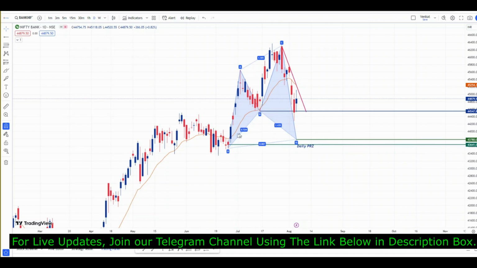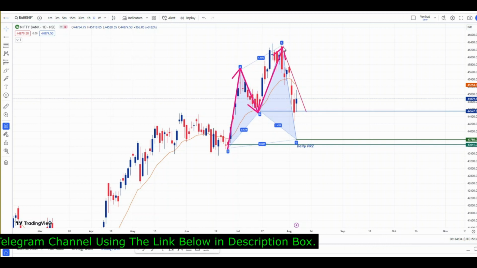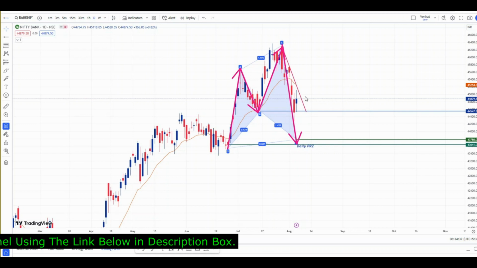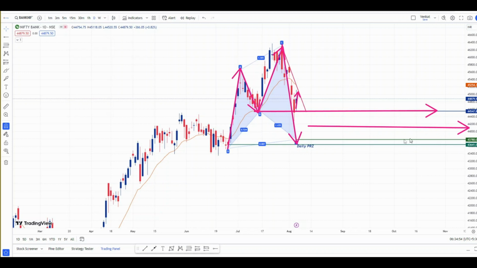As per this price action, this XABCD pattern got activated, but we need a confirmation for this because we have seen a bounce in the last Friday session. The confirmation is below 44,500. So in the coming days, if Bank Nifty starts trading below 44,500, then our downside targets will be, the first target 44,080 and the second target 43,780. This 43,640 to 43,780 will act as important support for Bank Nifty in the coming weeks.